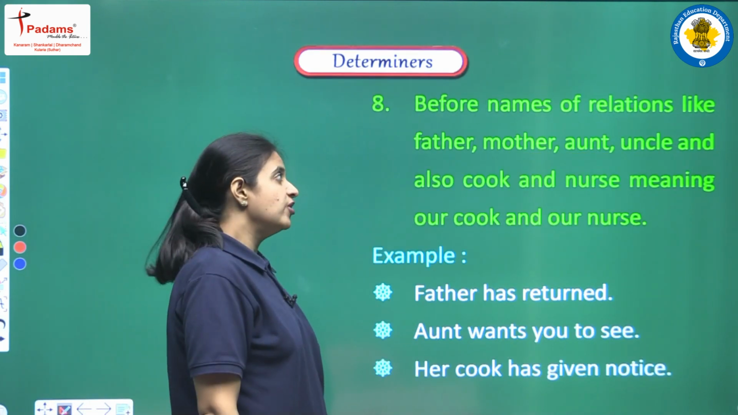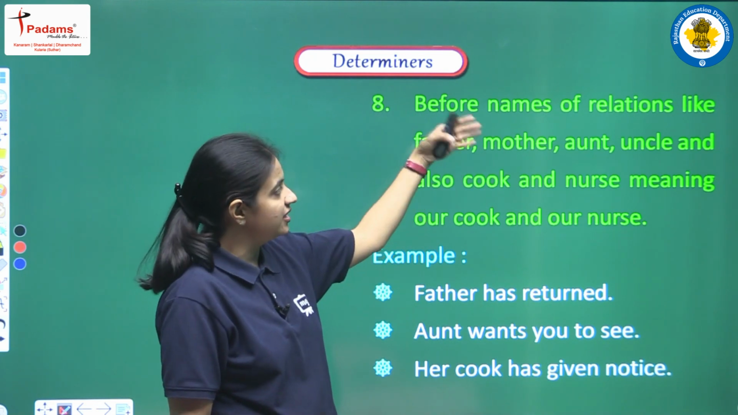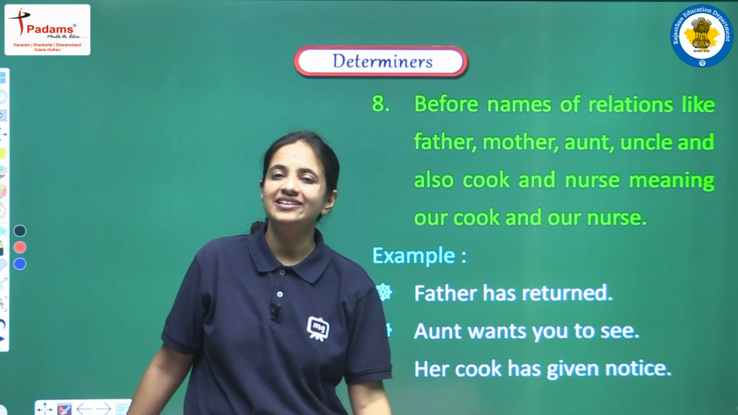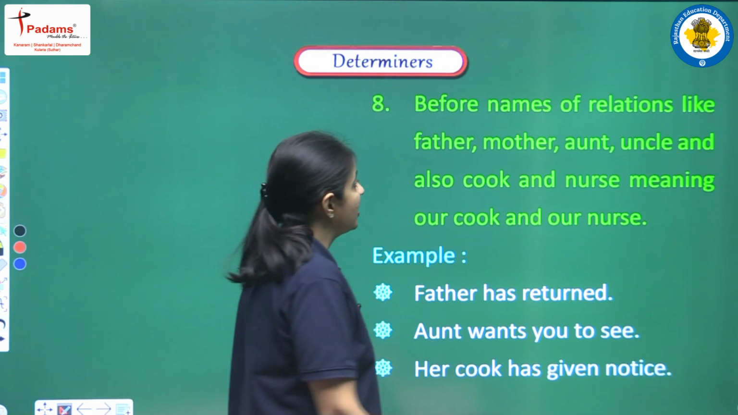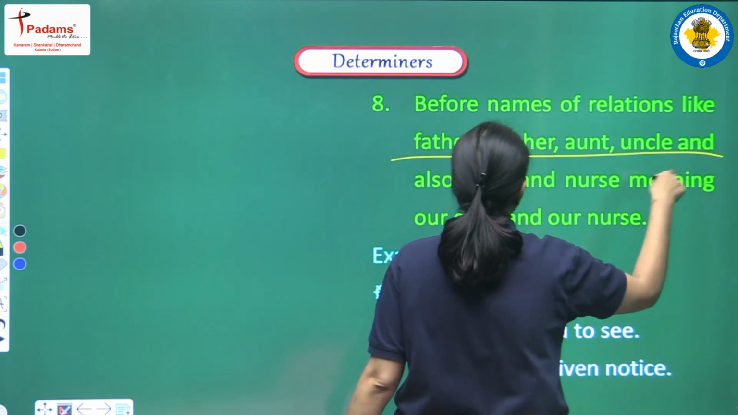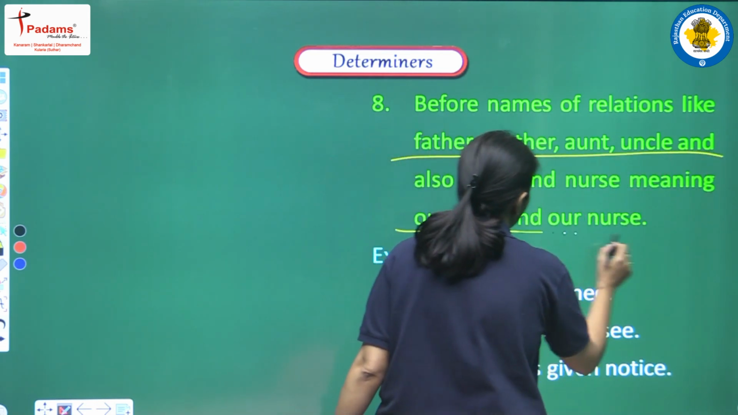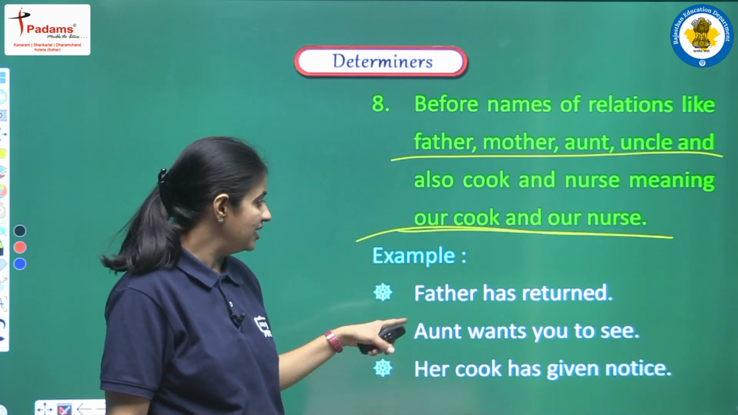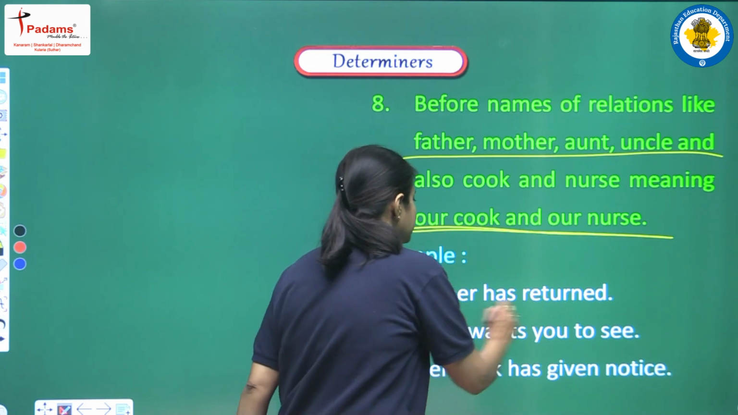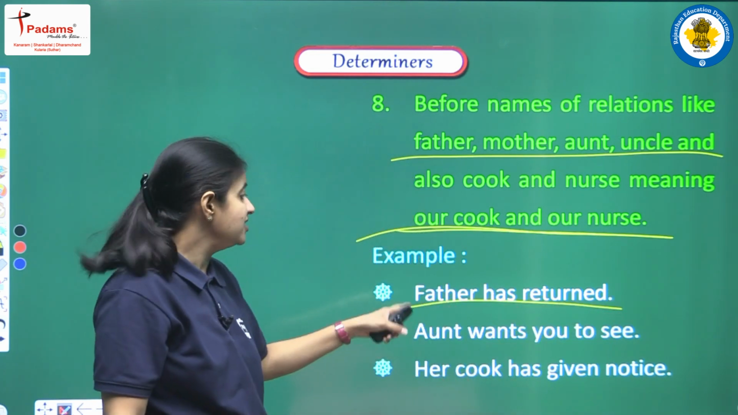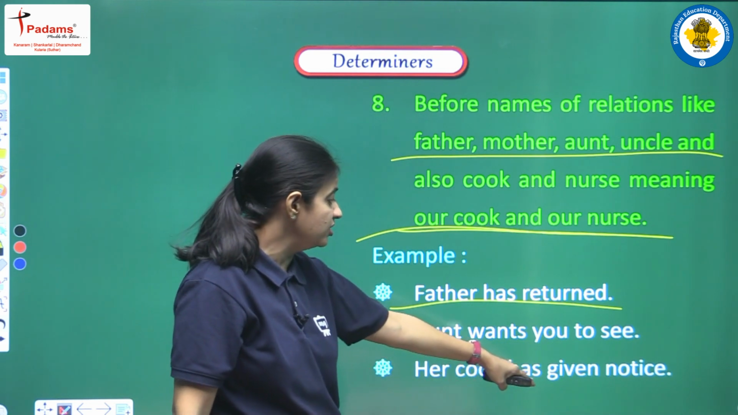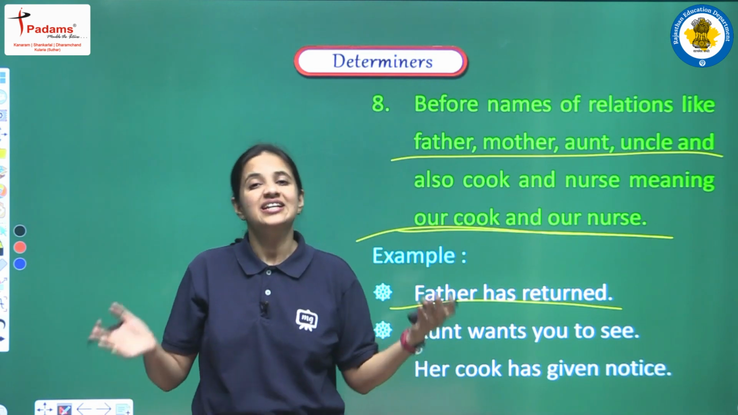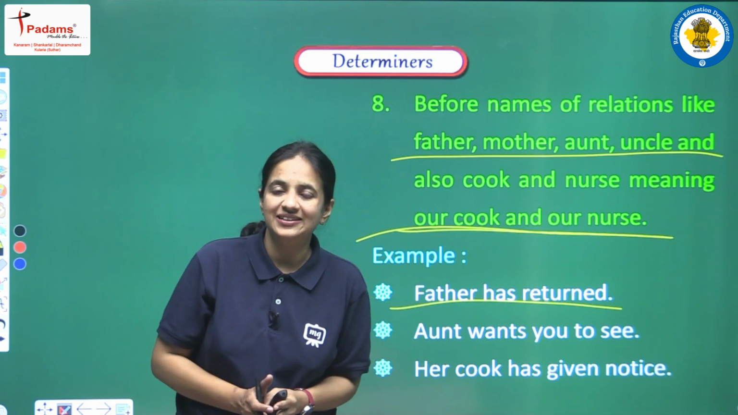Next point is before names of relations like father, mother, aunt, uncle, and also cook and nurse, meaning our cook and our nurse. So if we have these relations like father, mother, aunt, uncle, and we are talking about our cook, our nurse, in this sense also we cannot use any article. Let's see the example. Father has returned. Obviously in this sentence we are talking about our father, right? Aunt wants to see her. Cook has given notice. So in this way, when we are talking about relations, then also we cannot use any article, right?